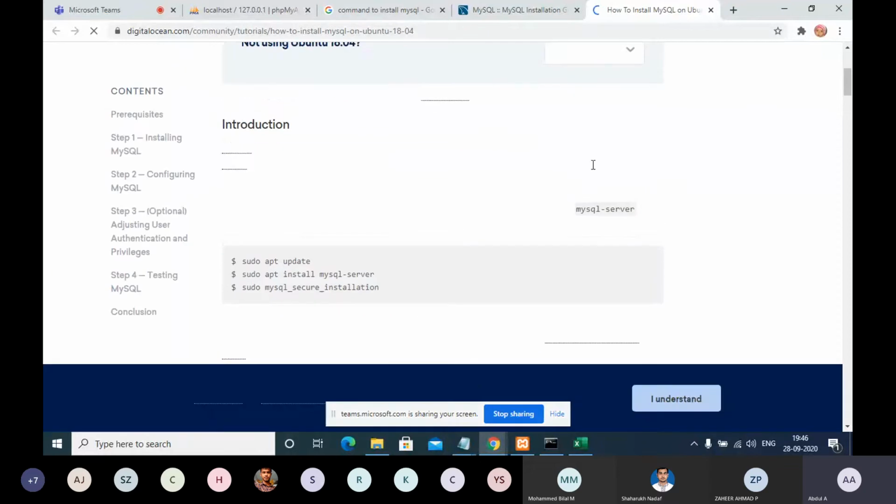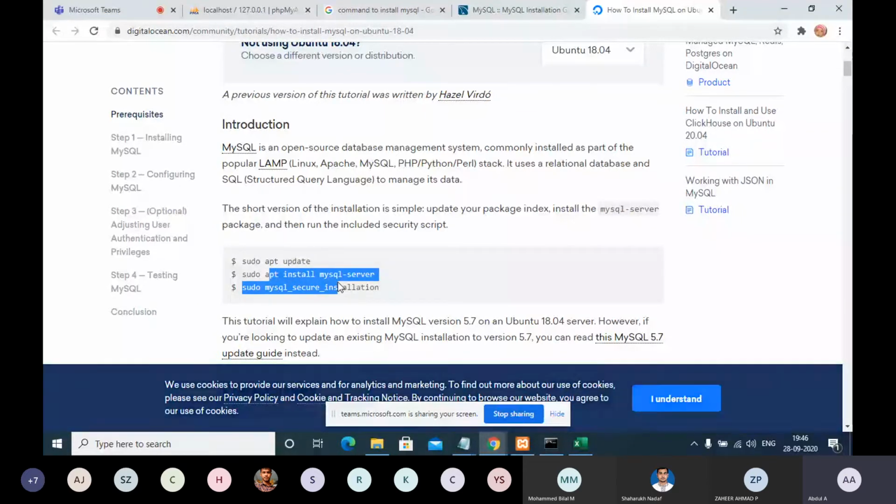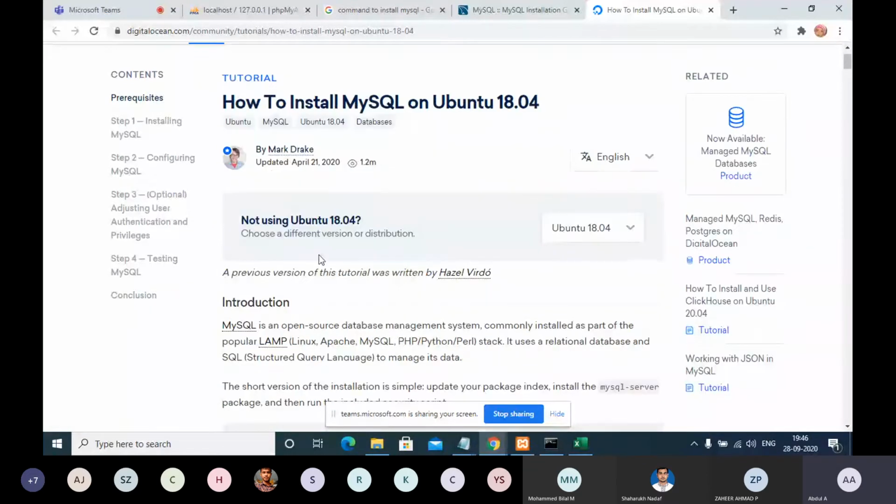So if I'm giving some clue to you, you should go and search on it, okay. Then only you can find the command. So for installation: install MySQL server, that's it. sudo is the proxy command in Linux, okay. This is a Linux-based system, they are trying to install it in Ubuntu.